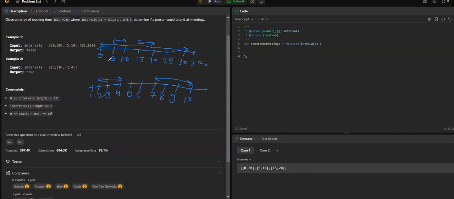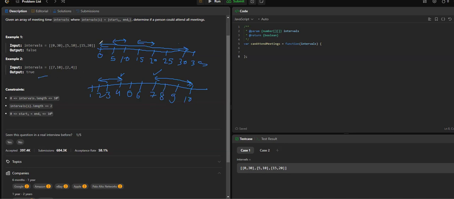And now since we have a clear picture here, we can see how we can solve it. We look at how the meetings are starting: the very first meeting, at what time it's starting and at what time it's ending. And for the second meeting, after this, its start time should be greater than the end of the first meeting. If that's the case, then we are good to attend the meeting and we can just return true.